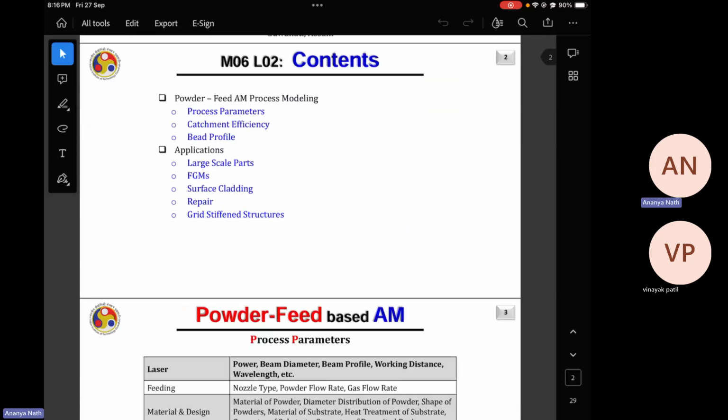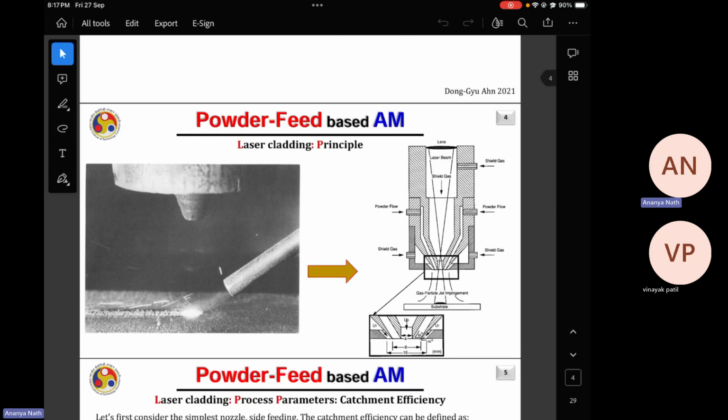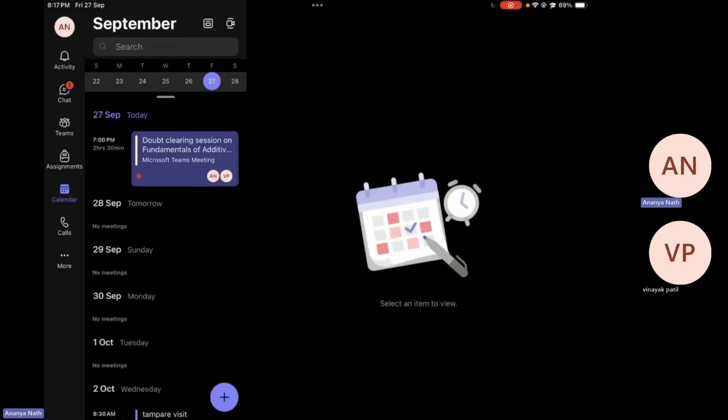From lecture 2 onwards, there are mostly the calculations by which you can get the focus spot diameter of the powder stream, and at what position, what should be the SOD, stand-off distance, at which you should carry out your deposition process so that you can have the highest capture efficiency. Those are simple calculations. Even if I do not discuss them, you will get it. That's why I'm repeatedly asking if you have any doubt, you can ask right now.